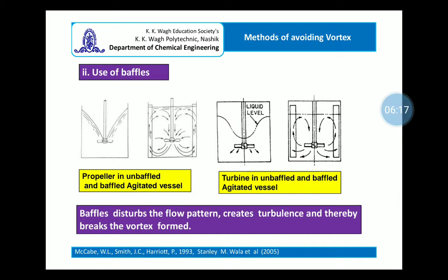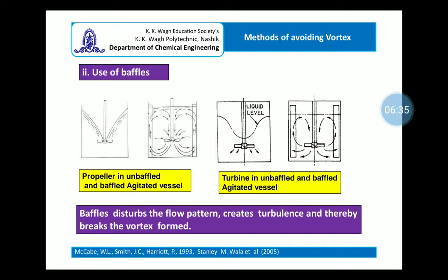And therefore, the baffle disturbs the flow pattern, creates turbulence, and thereby breaks the vortex formed, and in this way the vortex formation can be avoided in the case of the baffled vessel.